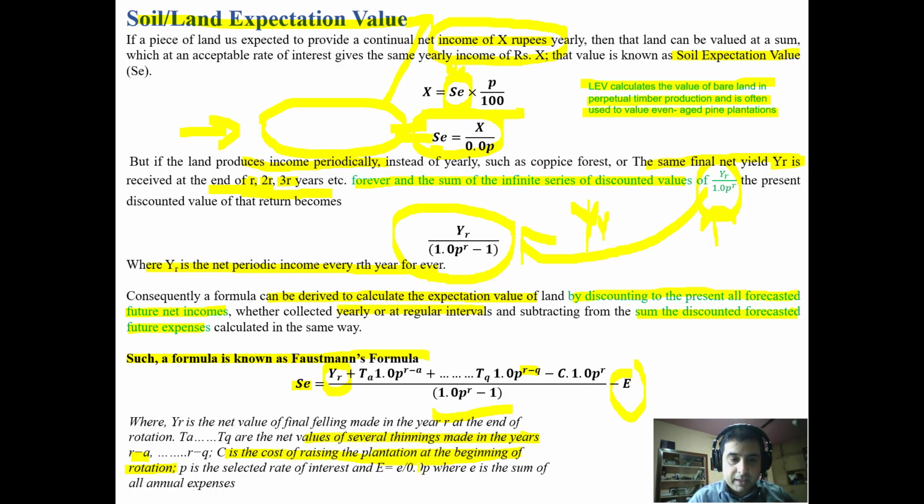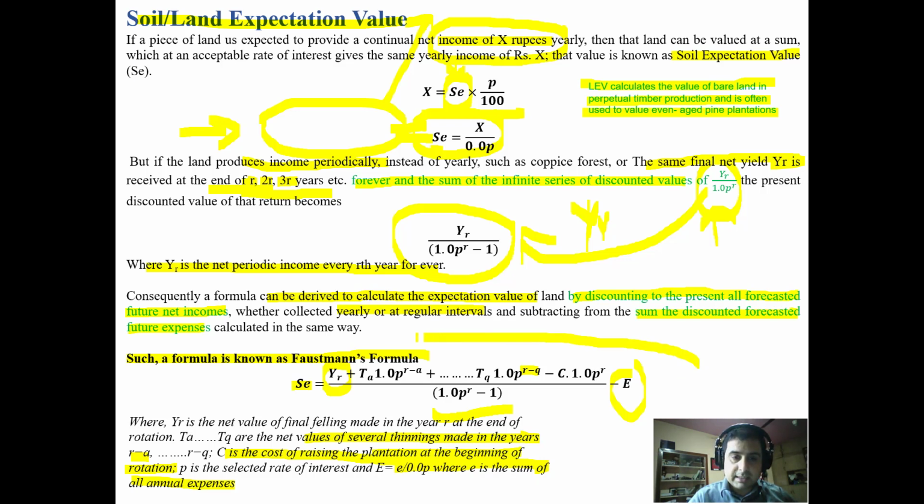What is E? E is equal to E upon 0.0P, where E is the sum of all annual expenses that are going to be incurred, and it is also discounted.